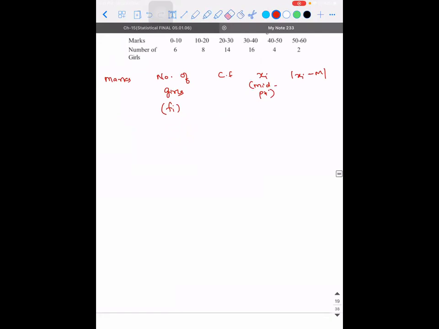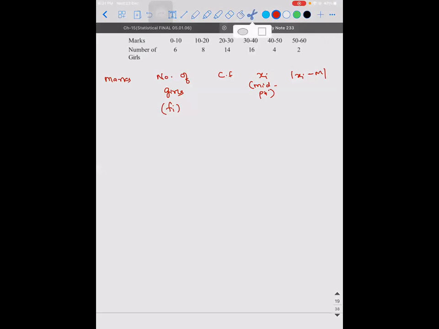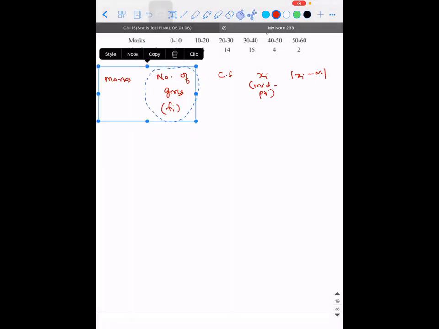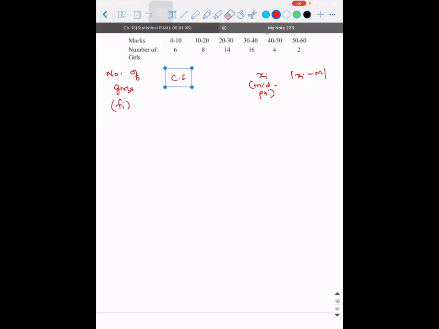But I don't have space here. Or else I'll do one thing, wait. It's not working. So I have to rub everything and write. Okay, that's fine. So 0 to 10. I think that column alone can be eliminated, right? I hope you guys will not get confused. No, that also you should write in the exam. But since it's a repetition, I'm not writing it. Fi into Xi minus M.